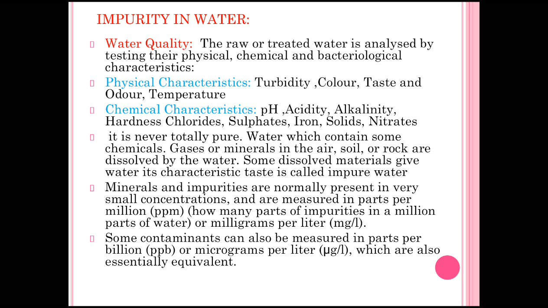Minerals and impurities are normally present in very small concentrations and are measured in parts per million. The units for calculating the hardness present in water are parts per million, equivalents per million (EPM), milligrams per liter, and parts per billion (ppb) or micrograms per liter, meaning μg per liter.